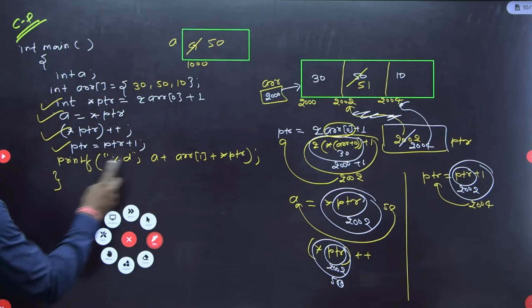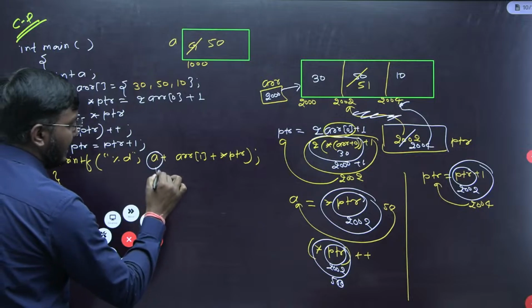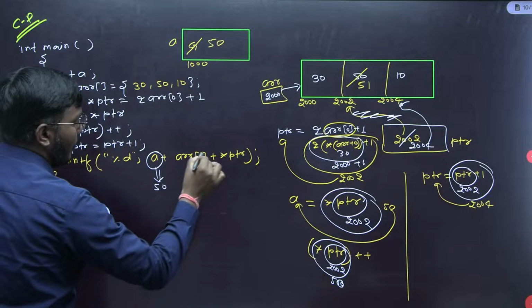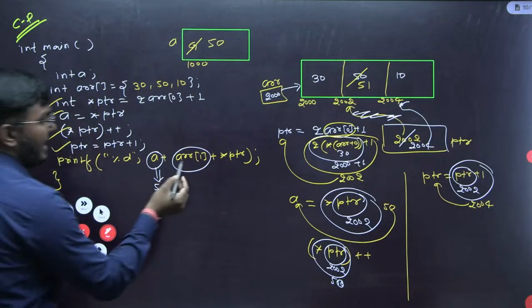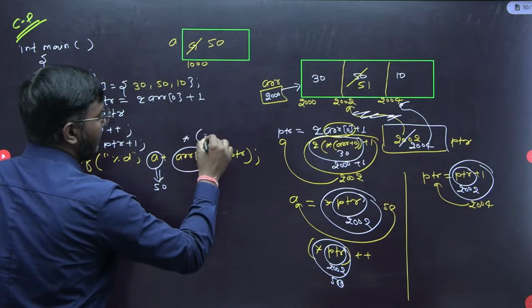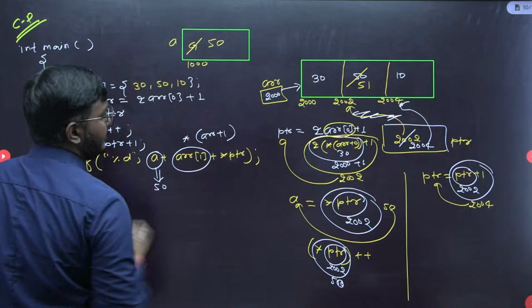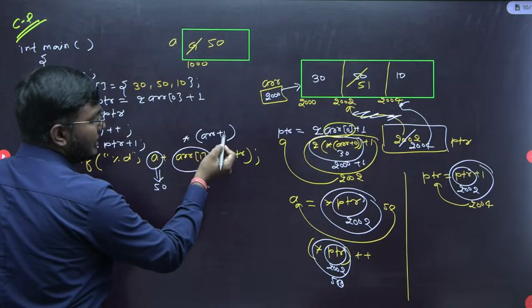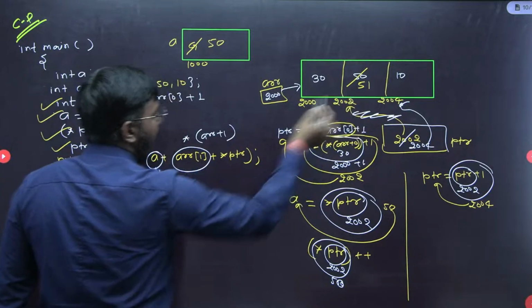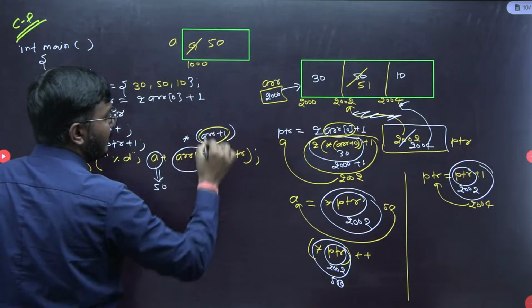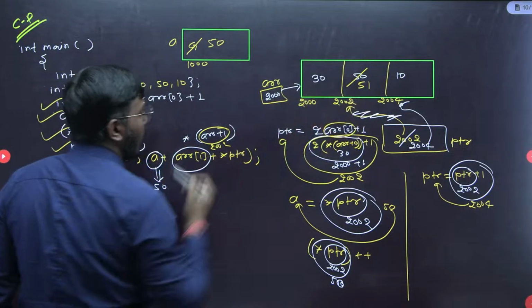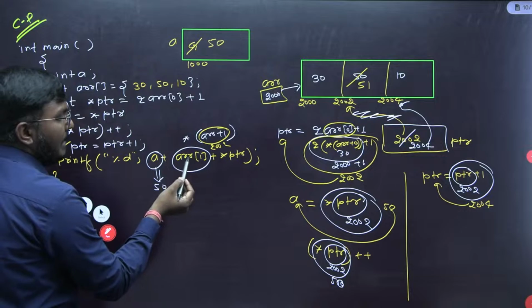Now see the printf statement. What is a here? The a value is 50. What is arr[1]? Again arr[1] is nothing but *(arr + 1). What is arr? arr is the address of the first element, 2000. So 2000 plus 1 is the second element, and this complete value is 2002. What is *2002? Nothing but this 51, the element at the first index.